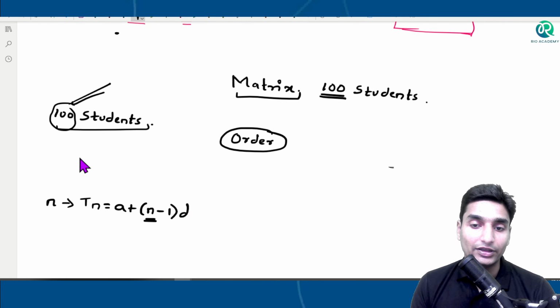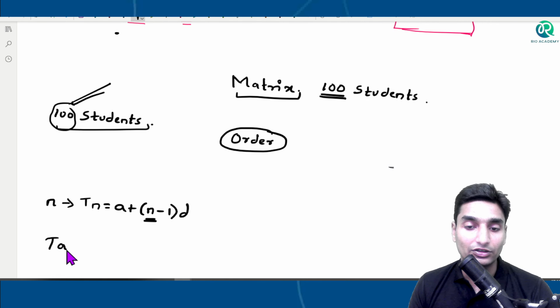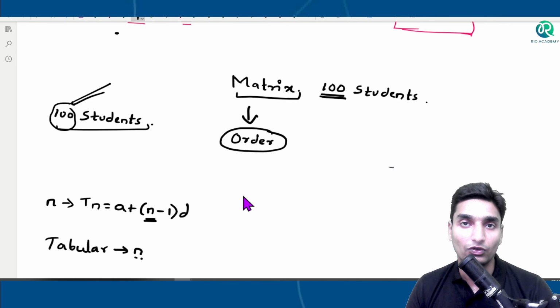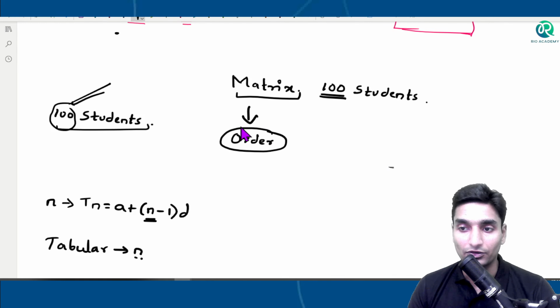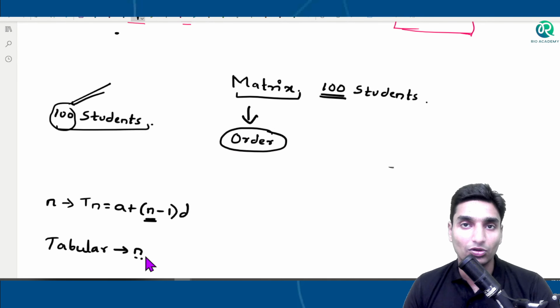In the case of a registry, in a tabular arrangement also, we'll definitely get the number of elements n. But when it comes to a matrix, we don't say number of elements, we say order of matrix. Why is that important? And what will this particular order give us? See guys, order is nothing but a second name, a synonym for the number of elements.